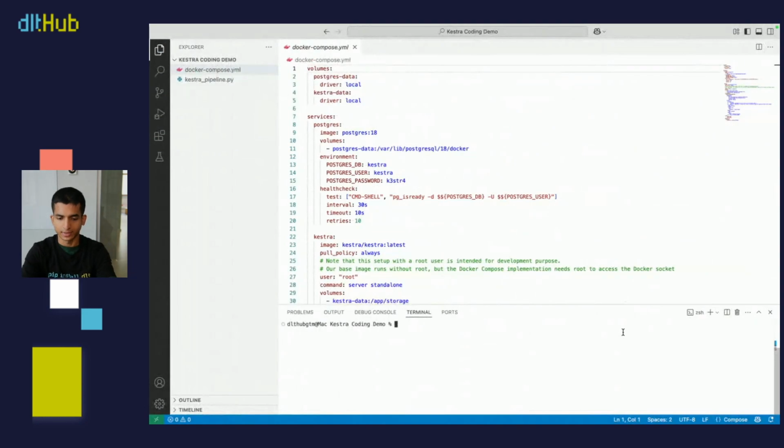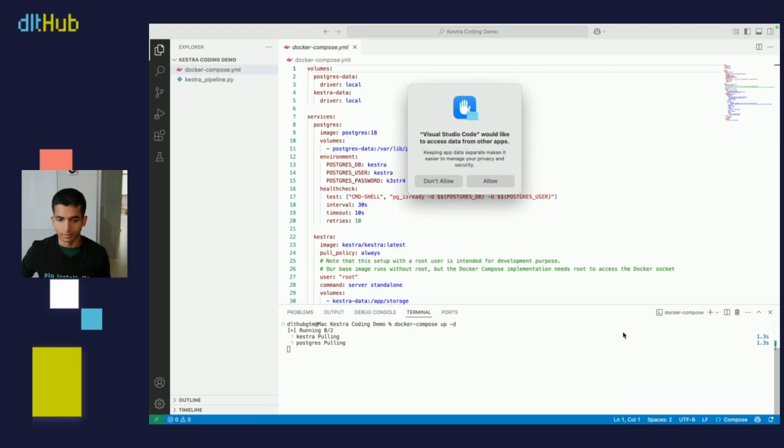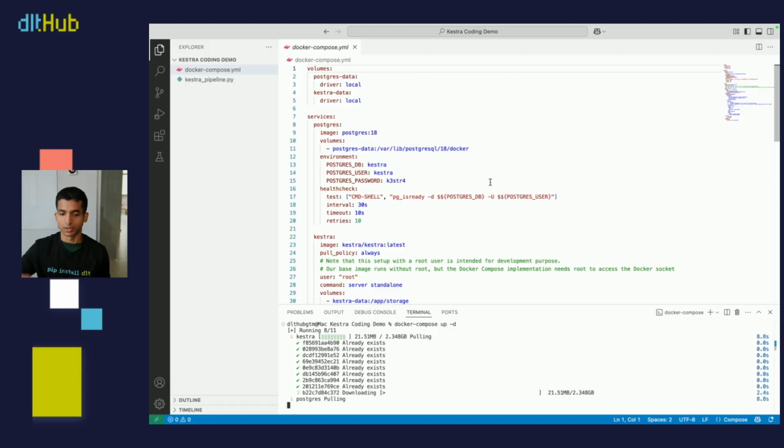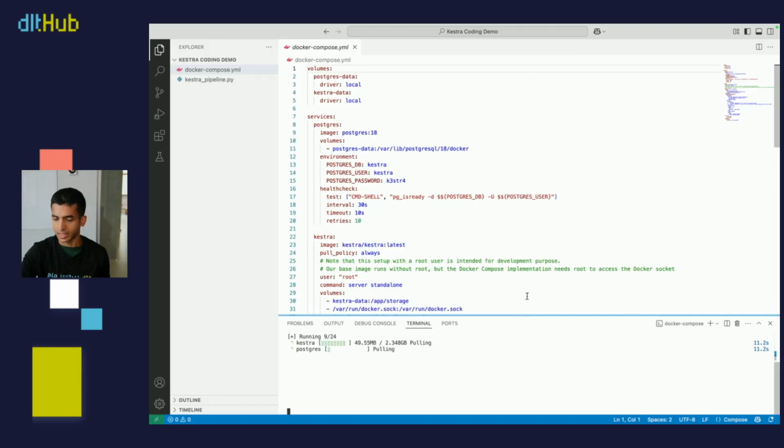Step two is starting the server with the Docker Compose up and then flag D. And once again, like I was saying, make sure that you have your Docker up and running. I currently have Docker Desktop open. If you don't have that open, then this command's gonna return an error. But for now, let's just wait for this to finish running. It's probably gonna take a minute, so let's wait it out.